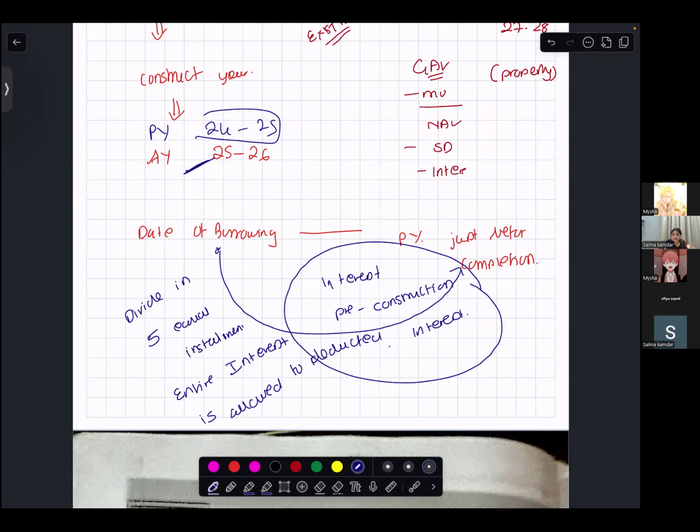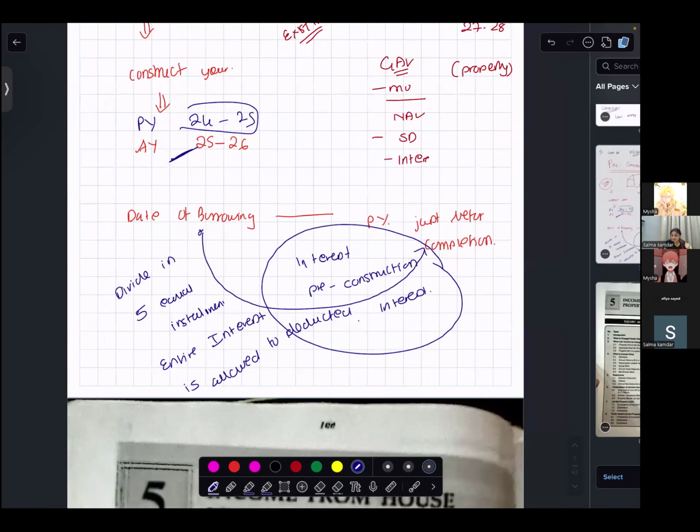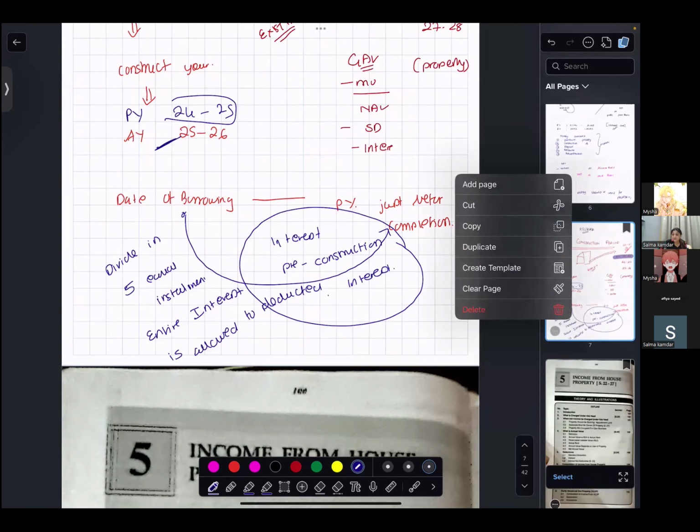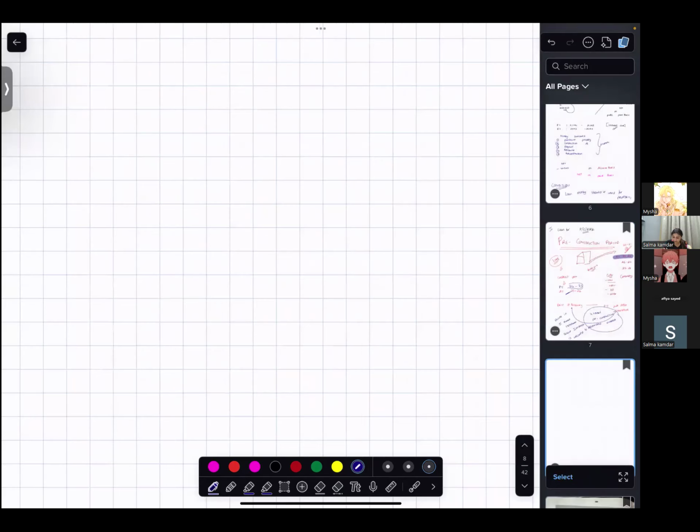And the second interest, if you've taken a loan for property acquisition, construction, repairs, renewal, reconstruction, deduction is allowed on what basis? Accrual basis.